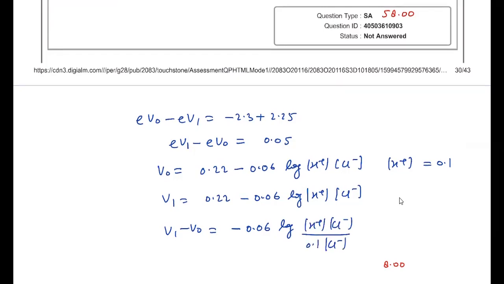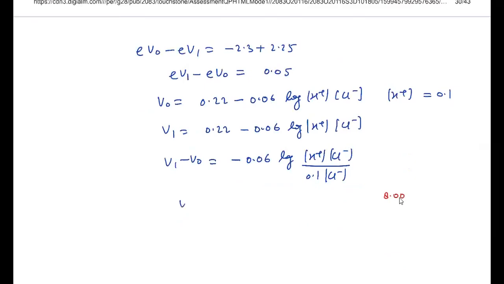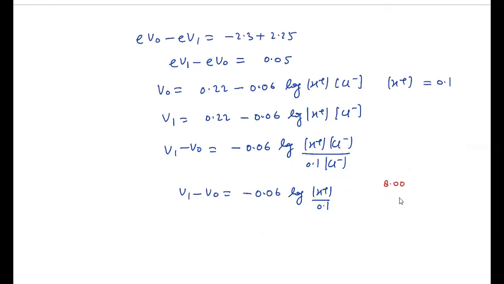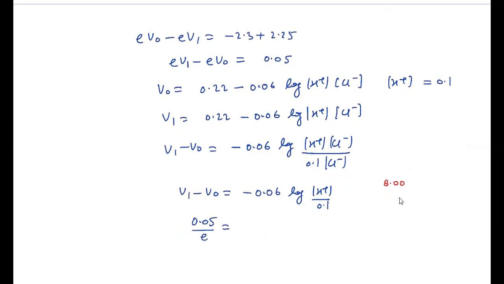Cl minus gets cancelled. So we'll get V1 minus V0 is equal to minus 0.06 log of H plus upon 0.1, or you can say this is the value. Okay, and this V1 minus V0 is given to you 0.05 by e. So this is 0.05 by e is equal to, and that is actually stopping potential. So in the electron volt unit, if you will write, so it is 0.05 simply, right? So 0.05 is equal to minus, if you will remove, it will be 0.06 log of 0.1 upon H plus concentration.